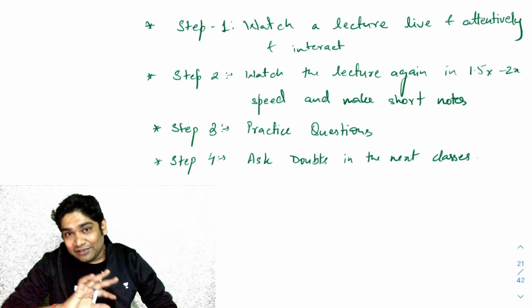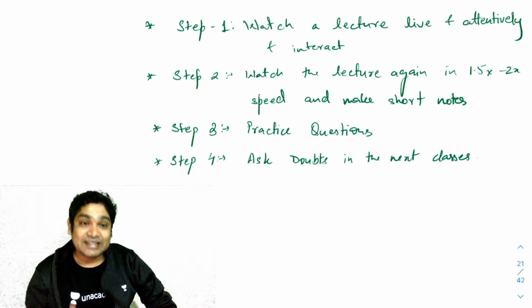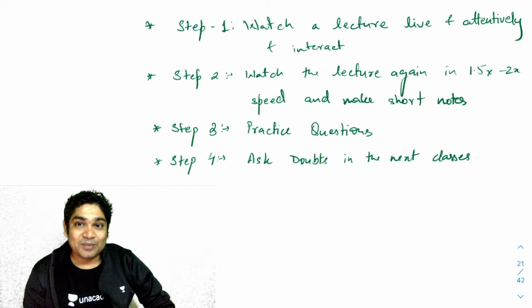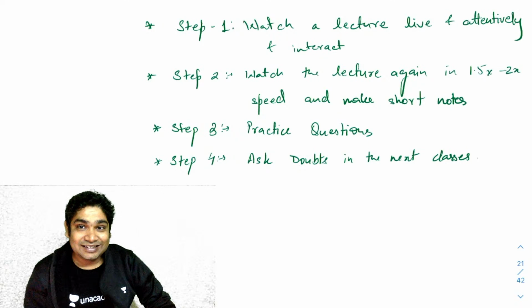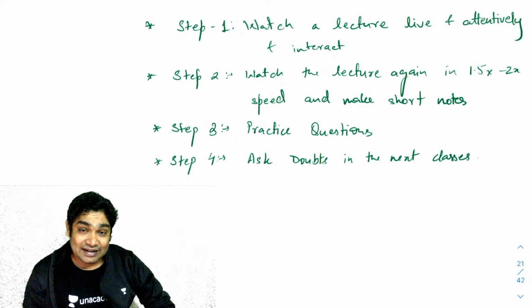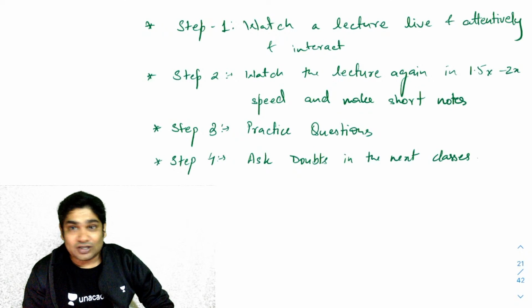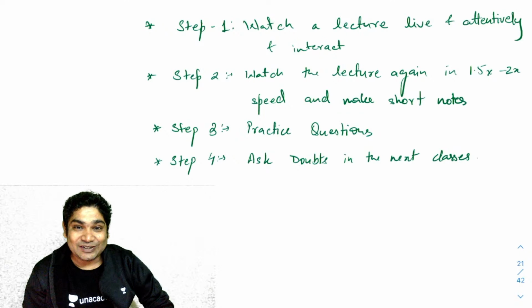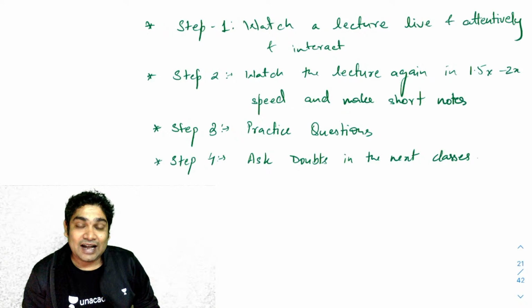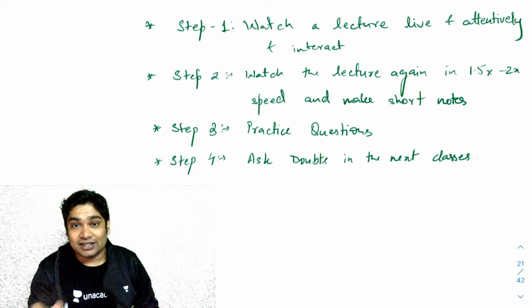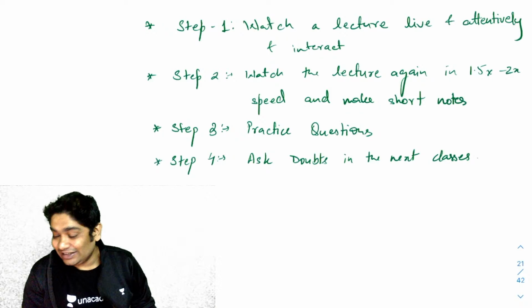Okay, so I could even write something in my own language, even if the teacher did not say that. Because if I understood something and I want to write it in my own language, I would do that. And then I would practice questions. And if I had any doubts, first of all, I wouldn't leave doubts for later. Any doubt that I had, I would really pay attention to the lectures. Any doubt that I had, I would definitely ask my teacher in the lecture only. Okay, so that it is clear.